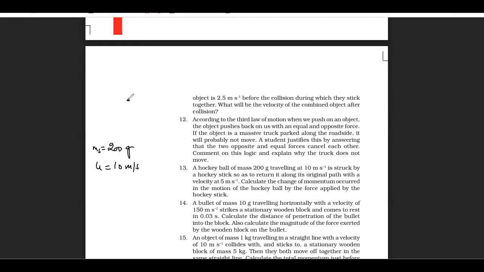Means it is coming to this one and then it turns back along its original path with a velocity of 5 meter per second. So here its final velocity will be minus 5 meter per second. You need to understand one thing: if I'm taking this direction as positive, then this will be considered as negative. So I have to choose one as negative.